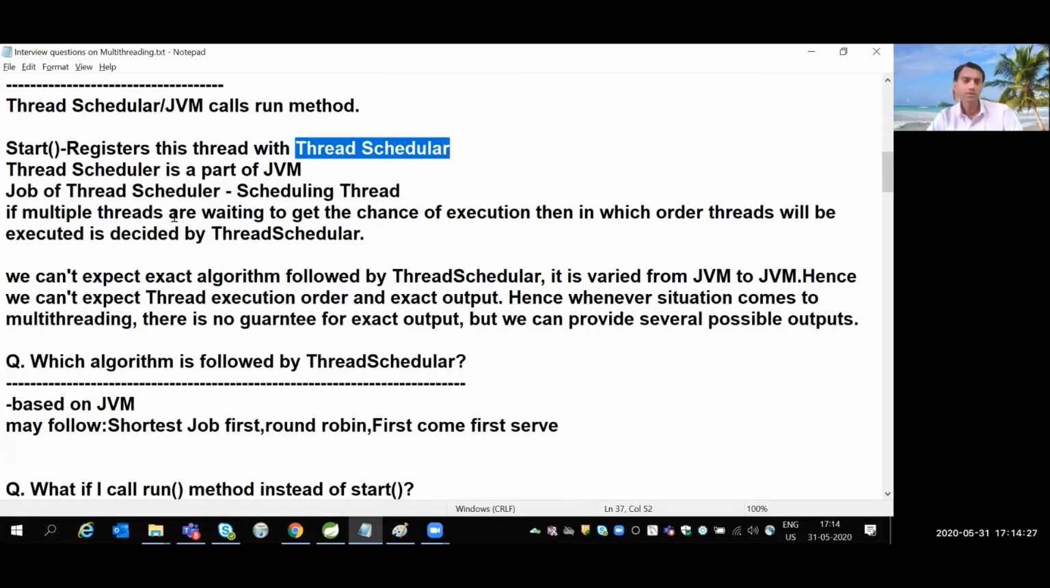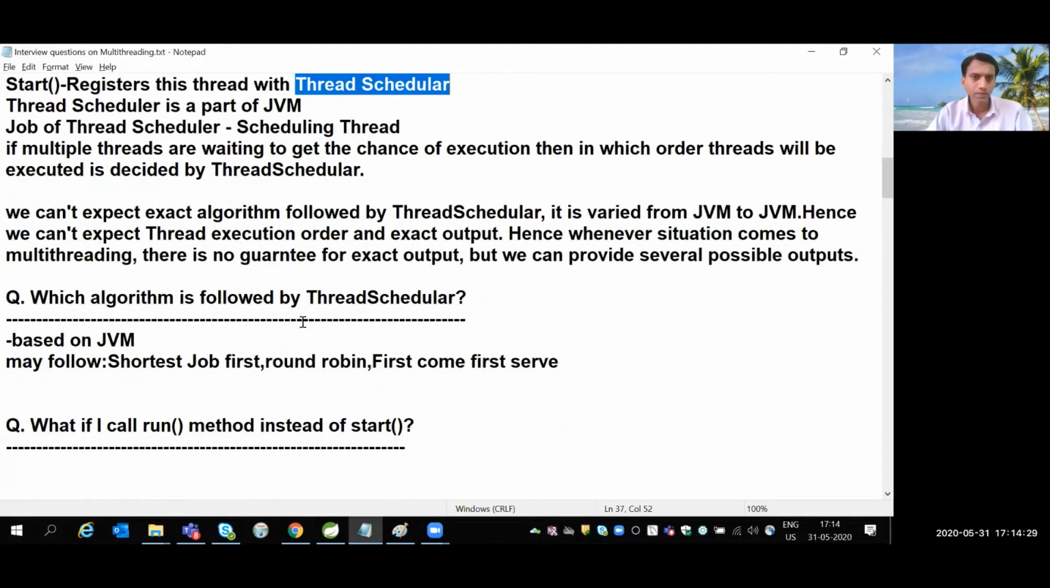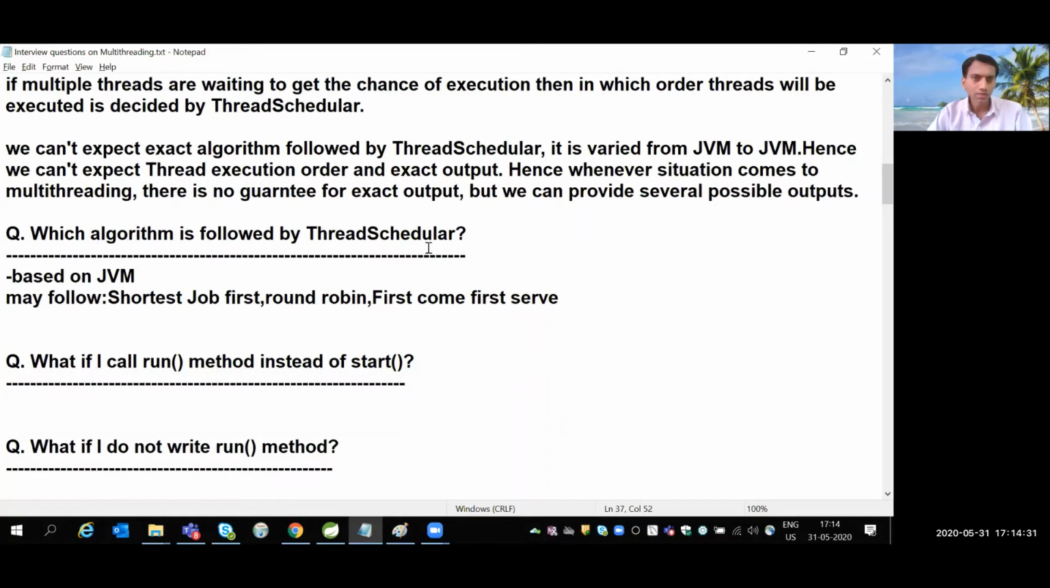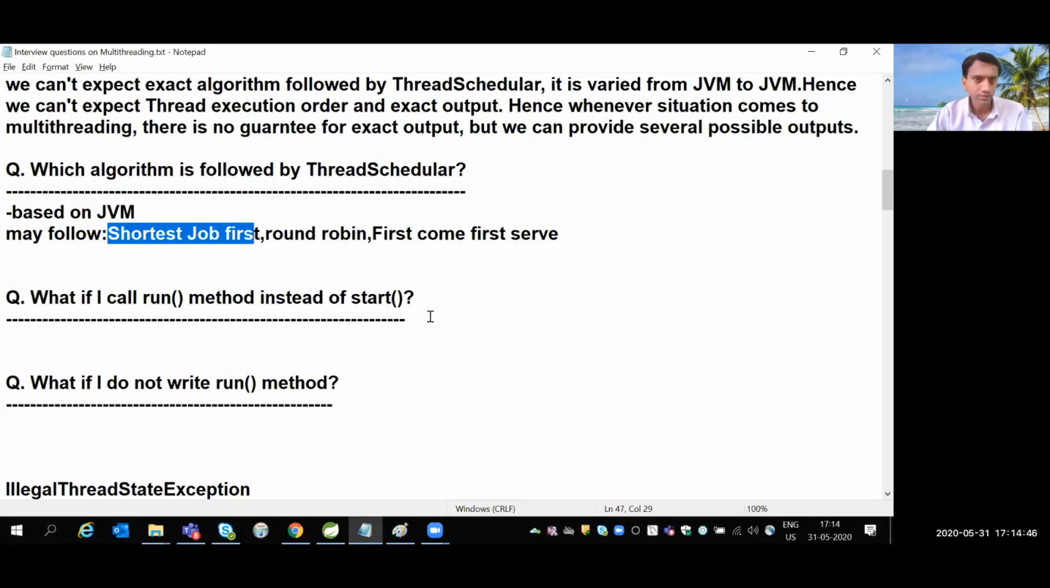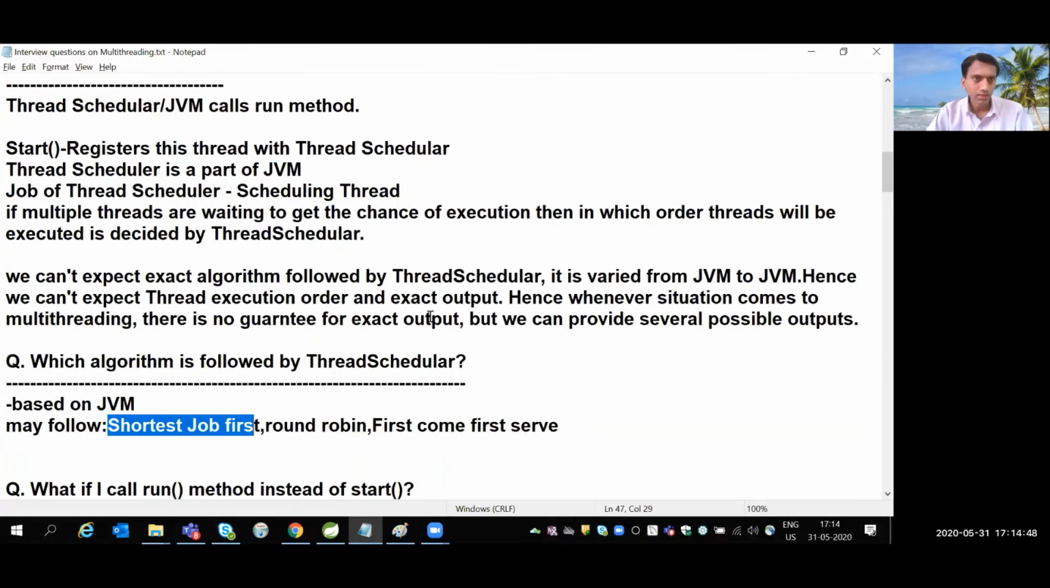So the behavior is not guaranteed. Right? So how does the thread scheduler decide? It's based on an algorithm. With every JVM, we may get a different algorithm, right? So maybe shortest job first, or round robin, or first come first serve. Okay, the next question.